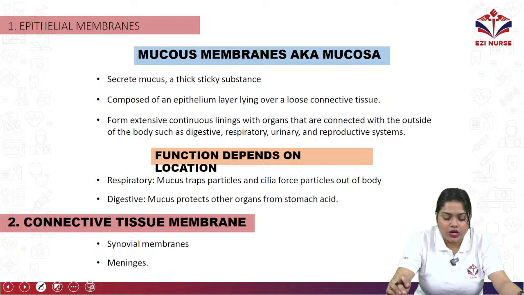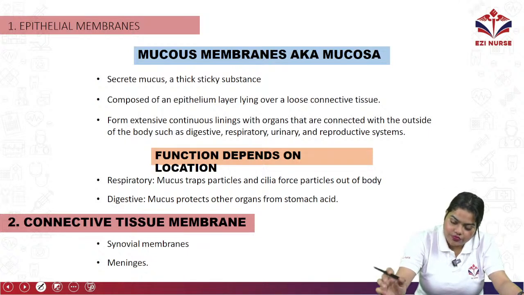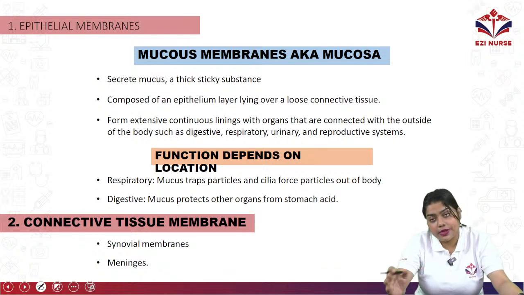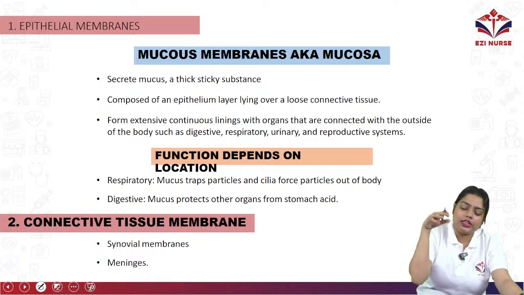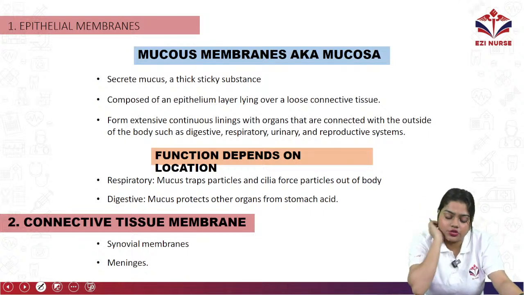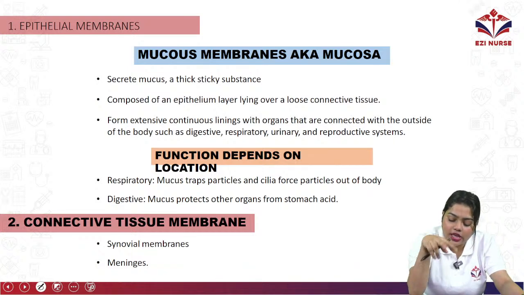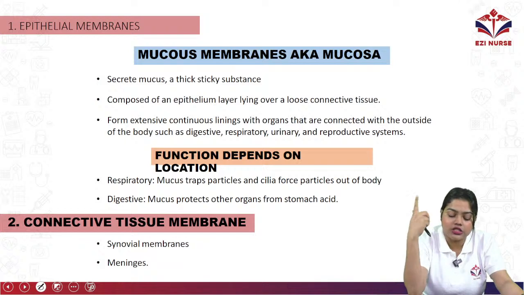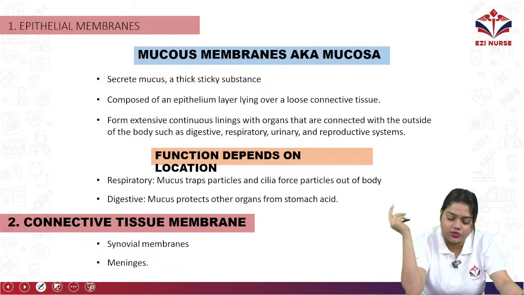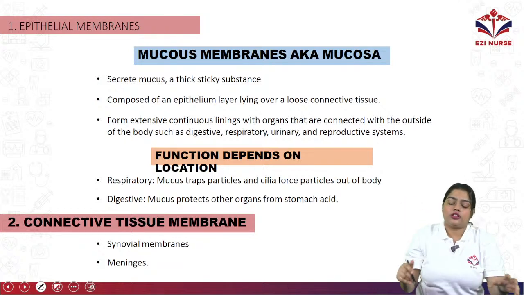Next is mucous membrane or mucosa, which secretes mucus, a thick sticky substance. It is composed of an epithelium layer lining over a loose connective tissue. From the extensive continuous lining, the organs are connected with the outside of the body, such as the digestive, respiratory, urinary and reproductive systems.